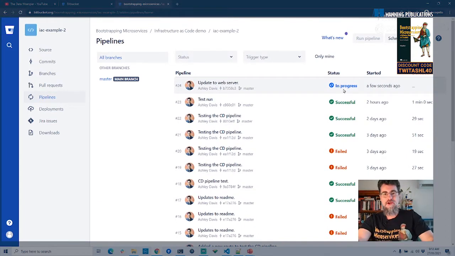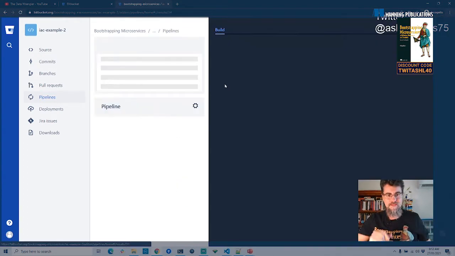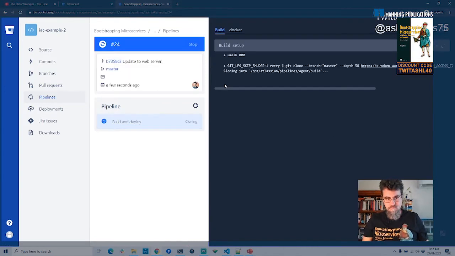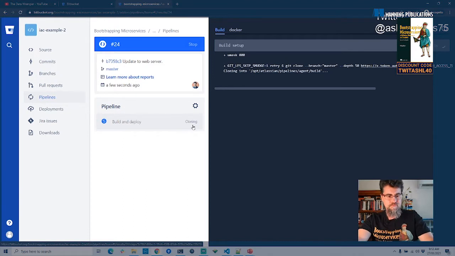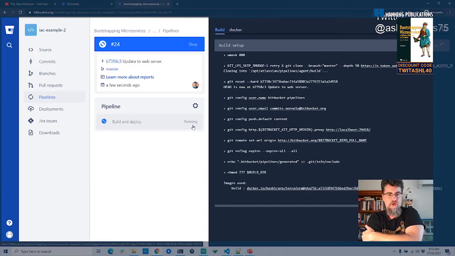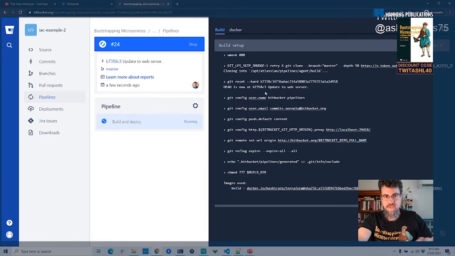Awesome. So the new pipeline is in progress. You can see the comment here, update to the web server. We can drill down into that and have a look at what's happening. This is running through a series of steps. At the moment, it's just cloning the code repository so it can actually work on it. You can see here the actual commands it's using to clone the Git repo into this continuous delivery pipeline.